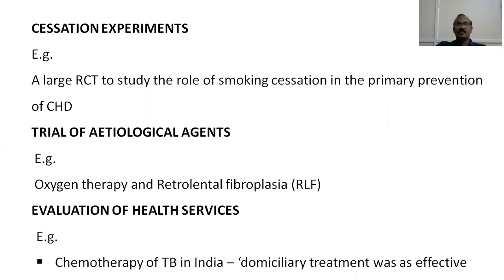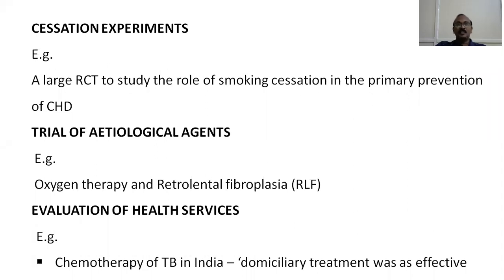We formulated a hypothesis in descriptive epidemiology, we tried to support or refute it in a case control study, and further we proved the association between the risk factor and outcome in a cohort study. Now, the randomized control trial is the ultimate as far as the proof of an etiological hypothesis is concerned.